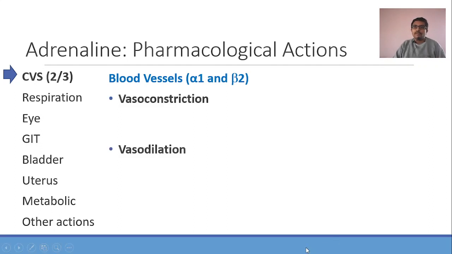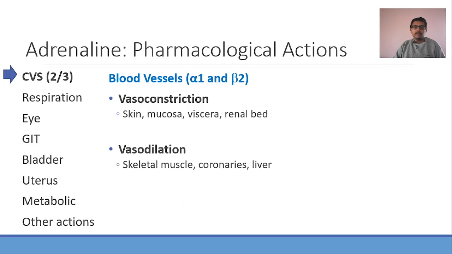So what are the places where vasoconstriction is happening? The skin. That is the reason why there is paling of the skin during adrenergic activation. Mucosa, viscera, renal blood vessels, in all these places vasoconstriction is happening, so that blood is getting diverted from these places to the more essential places in a fight or flight situation, which are skeletal muscle, coronaries, and liver. Now, how does adrenaline do all these things? How does one adrenaline do both of these opposite actions? That is by acting on different types of receptors.